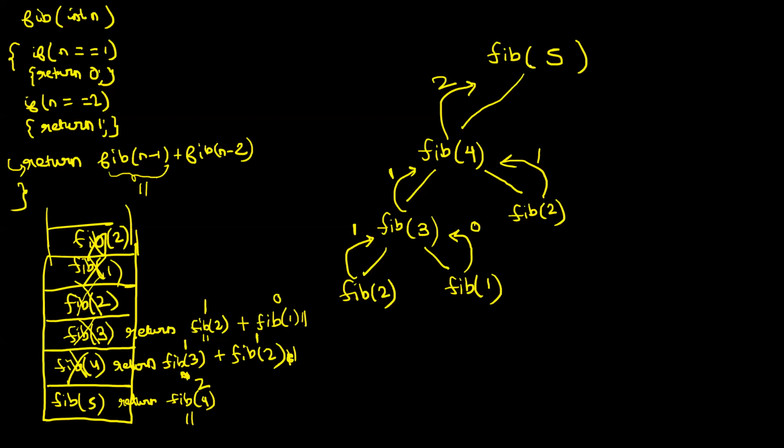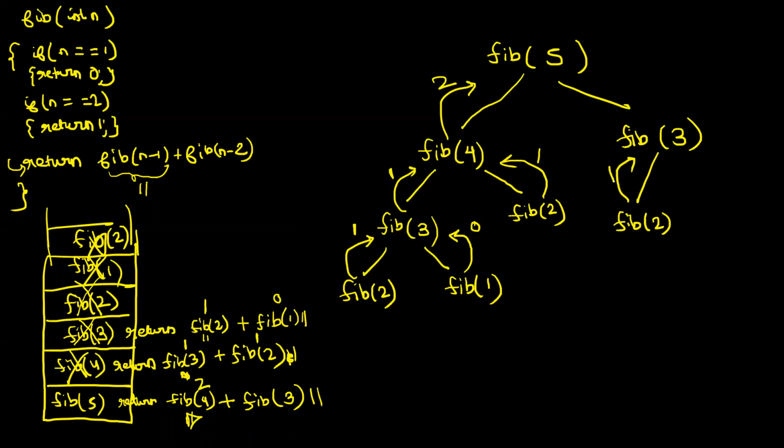In order to find the fifth Fibonacci term, what will be my next step? The next part of this line will be plus fib of 3. I will make a call to fib of 3, and the moment you make that call, this context gets paused and the fib of 3 context starts running. Is it a base case? No. So fib of 3 will first call fib of 2. Is it a base case? Yes. So it will return 1 to the caller.